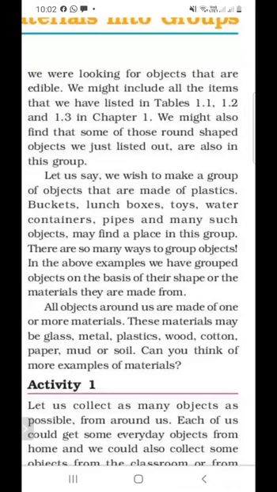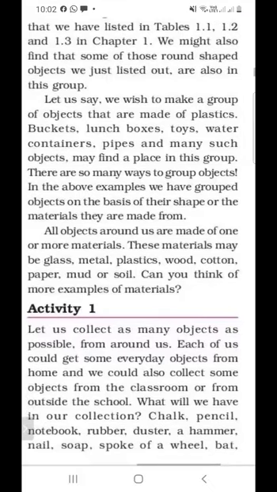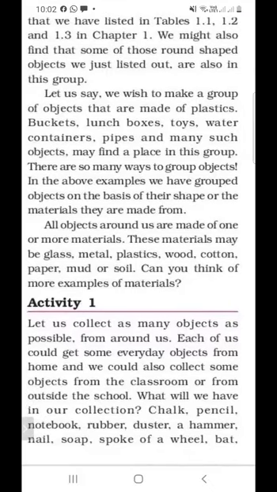All objects around us are made up of one or more materials. There are so many materials, such as metal, plastic, wood, cotton, paper. They can be made from glass, or the material can be available in metal form, or they can be of plastic. These are the different materials the objects are made of.